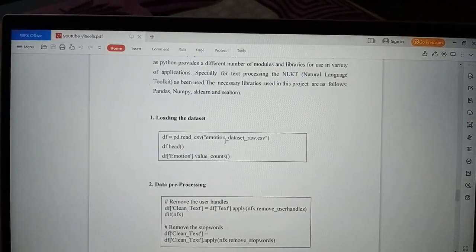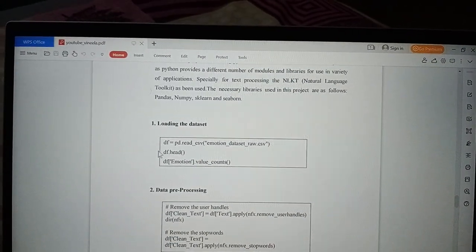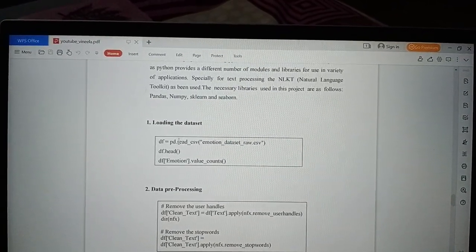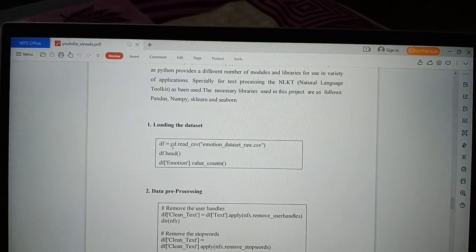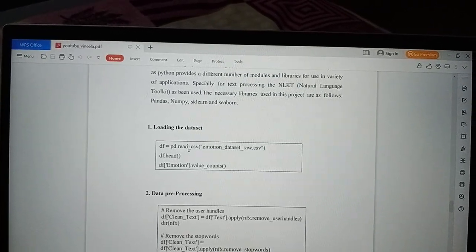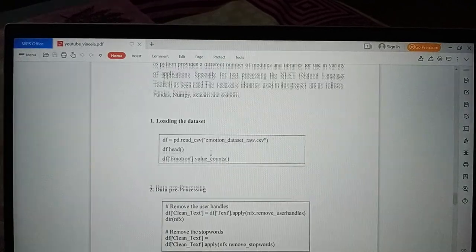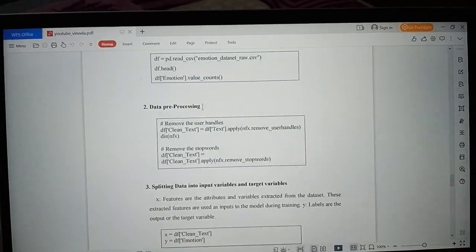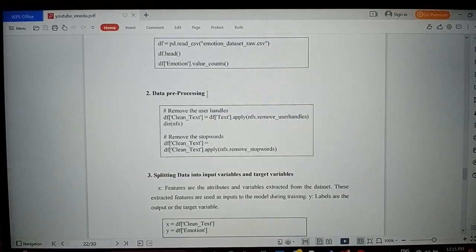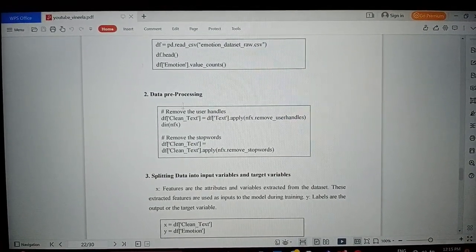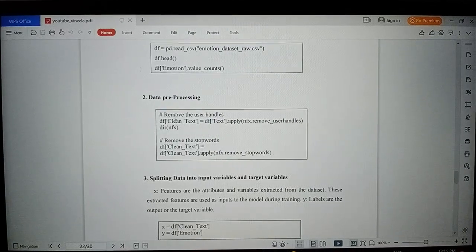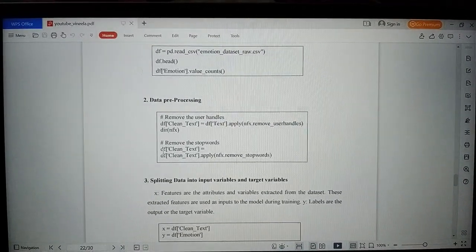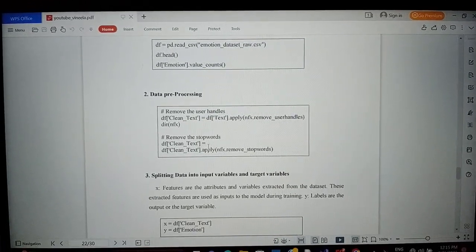So now in implementation, firstly this code is used to load the data set. We are loading the data set with a function called pd.read_csv. Next, we are doing data pre-processing. Data pre-processing is nothing but removing the unwanted words. That is, remove the user handles. For that we will be using this code, and this code is written to remove the stop words.